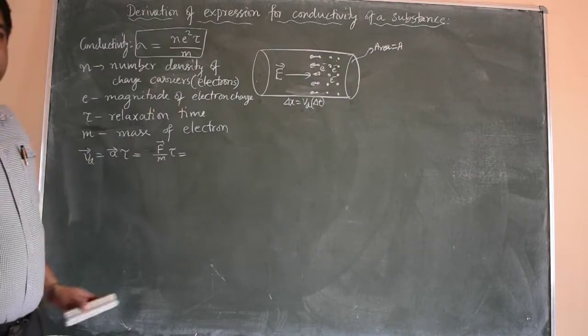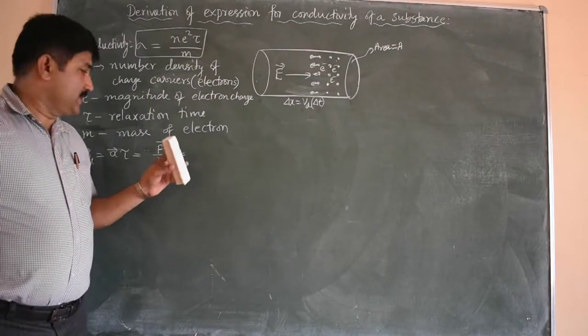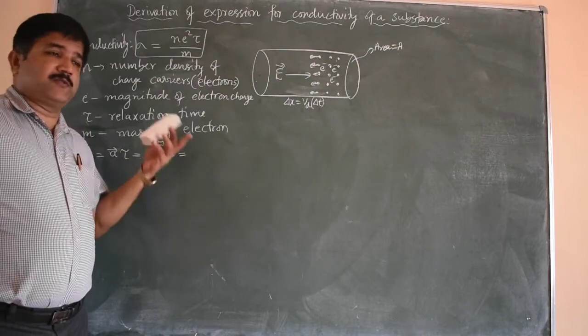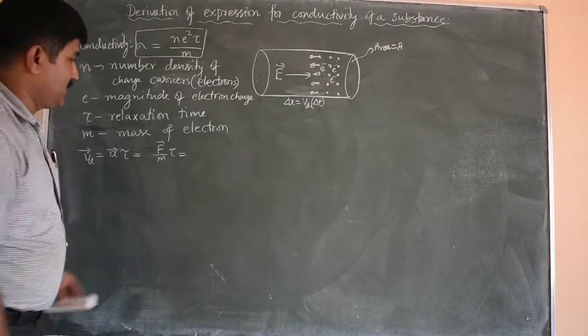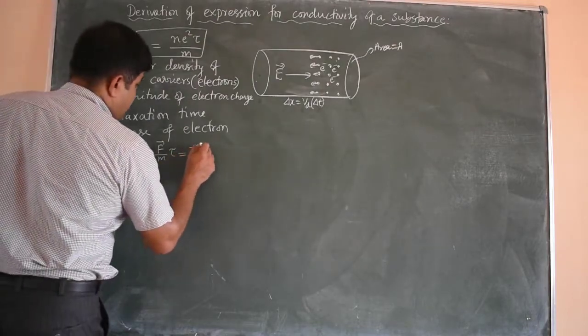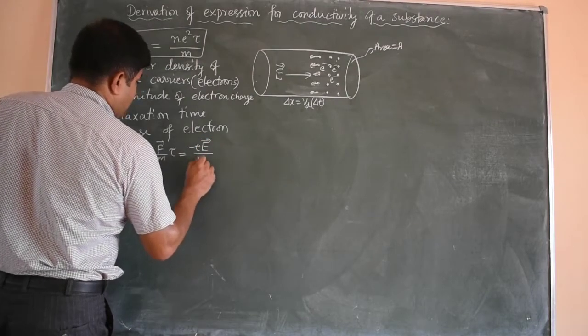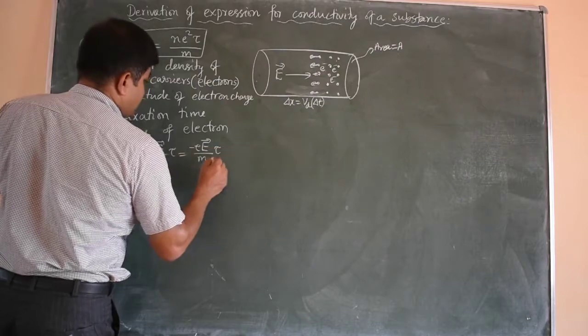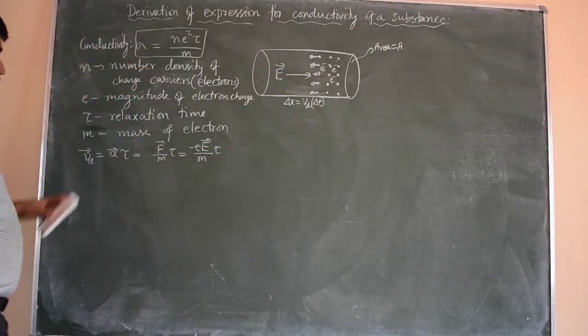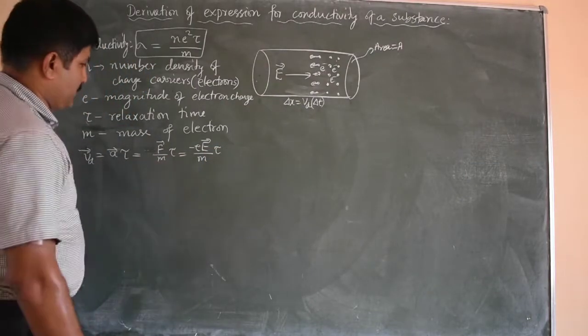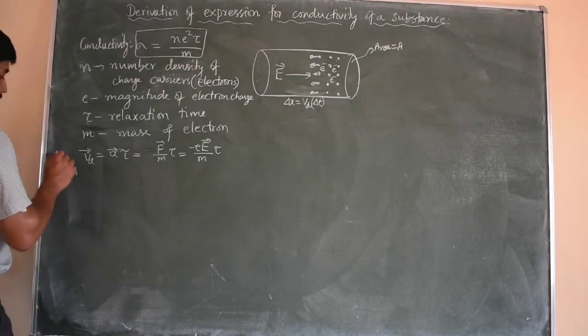In the first chapter we studied that the force on a charge is charge multiplied by electric field. Charge on the electron is minus e, so minus e into E, divided by mass, into tau, the relaxation time. So this is the expression for the drift velocity, and this is the magnitude of drift velocity.